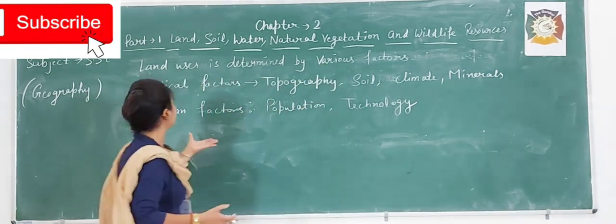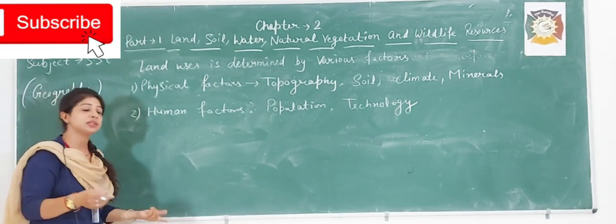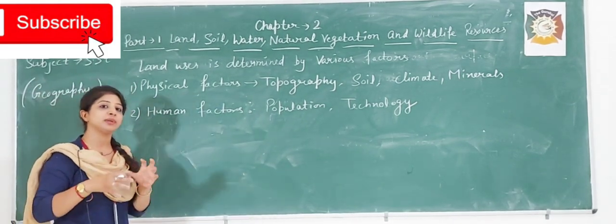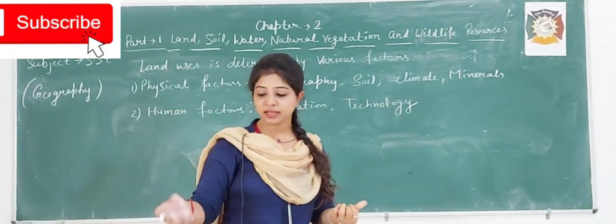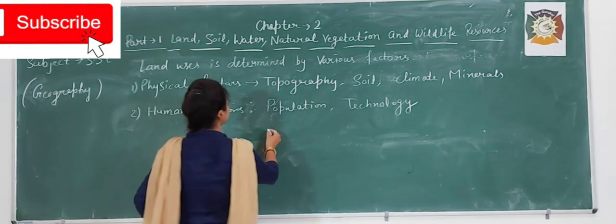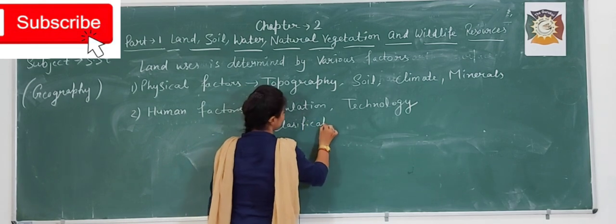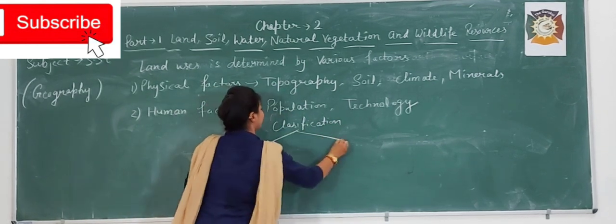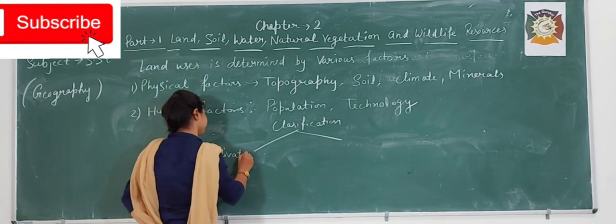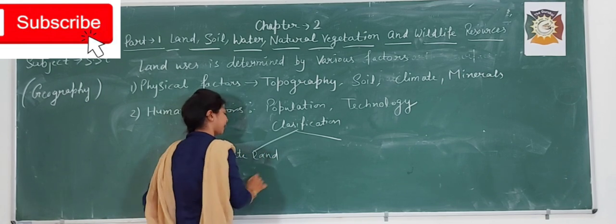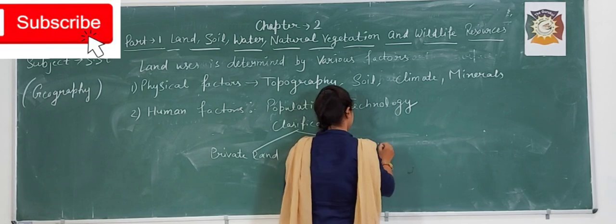So these are the physical factors and human factors which describe the land resources, what land will be used for what purpose. And there is a classification given in your book about the land: private land and community land.